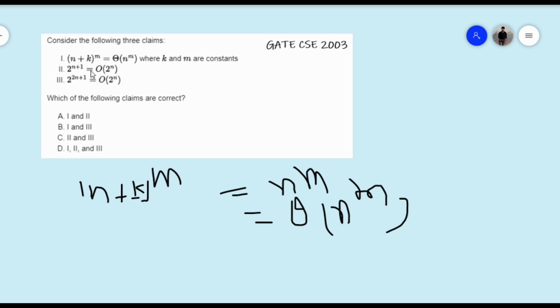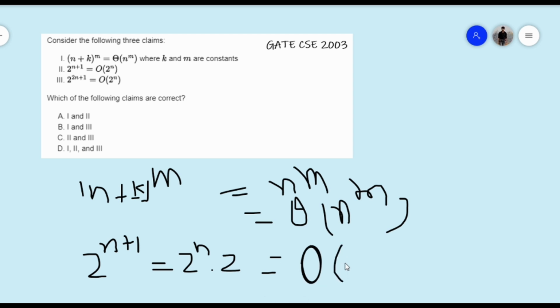Here in the second, they have given 2 to the power (n plus 1). So it can be written as 2 to the power n into 2. Big O notation says this right side function should be greater than or equal to this left side function. So we can write it as big O of 2 to the power n.